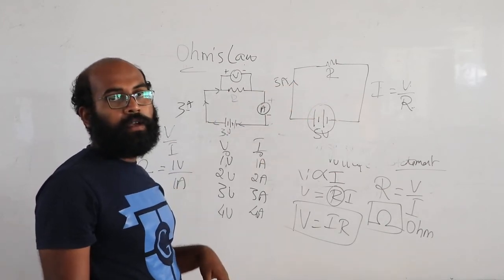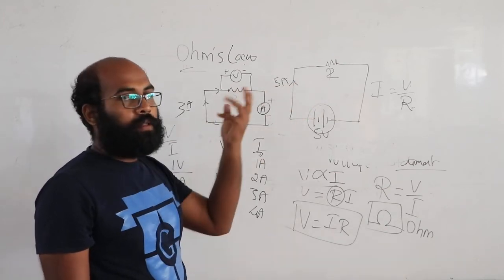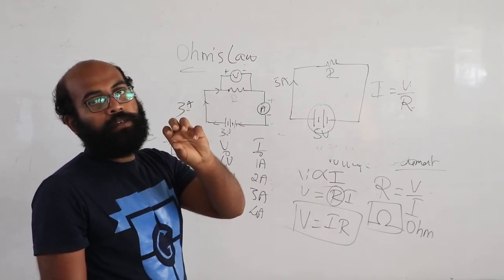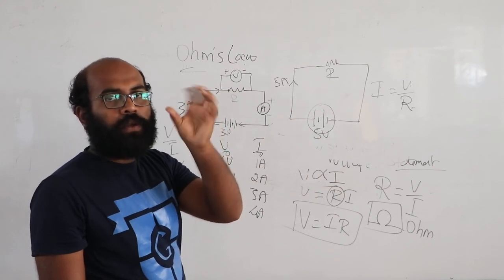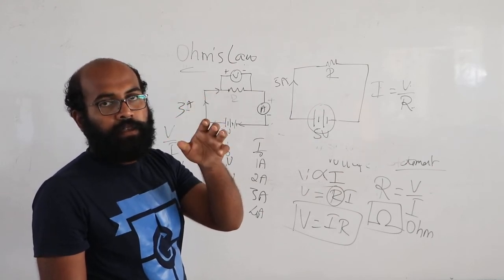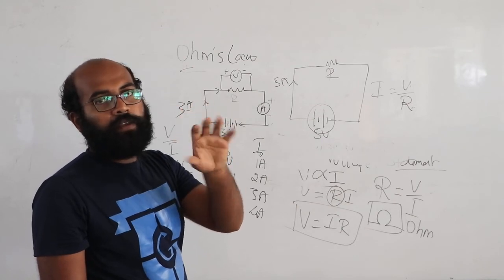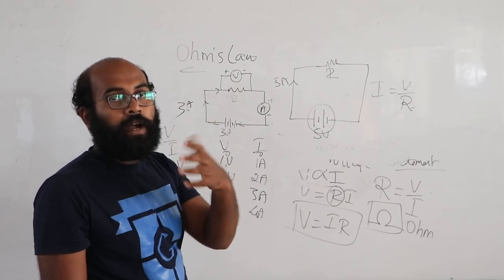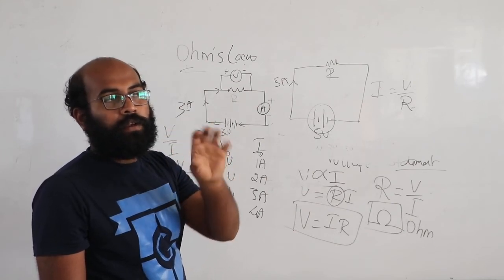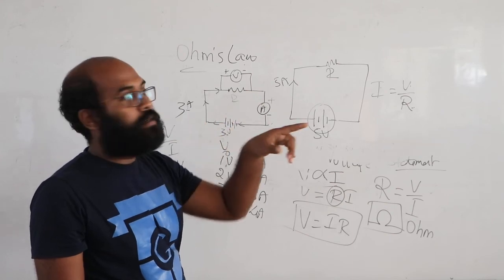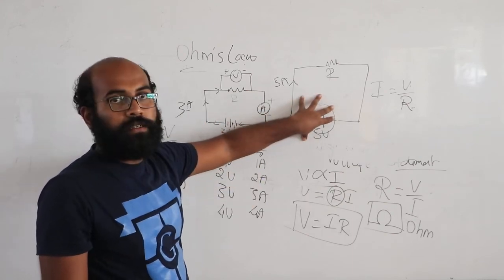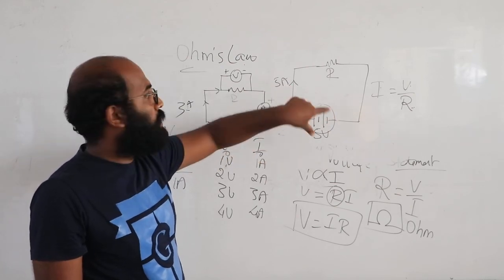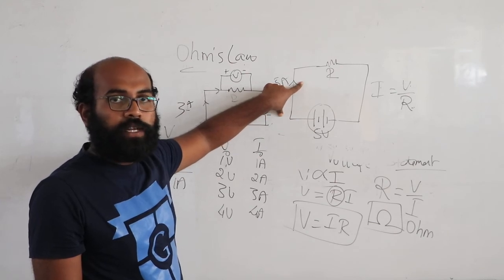Suppose, say, I have a remote, or the best example is a fan. When the regulator is at 1, it will be rotating slowly. When the regulator is at 3, it will be rotating with medium speed. If the regulator is at 5, it will be rotating at high speed. So you are changing the speed without changing the potential difference. If the speed has to change, then the amount of current also needs to change.